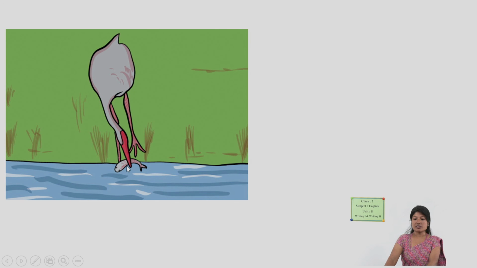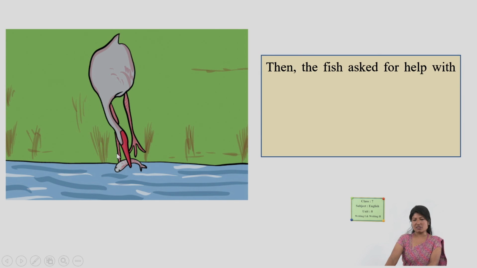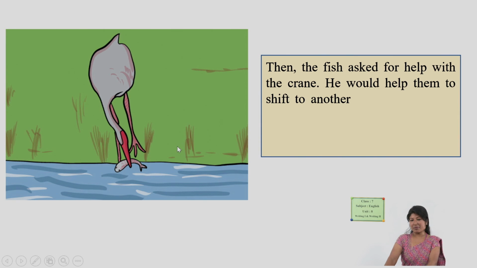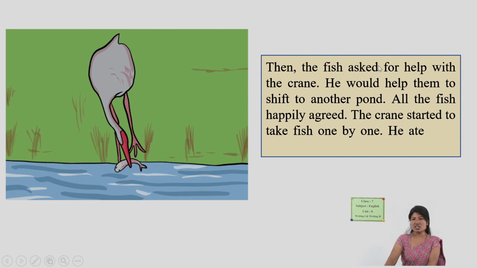Next picture, look at what's going on. Crane caught the fish, maybe not catching, but helping as per his promise. Then the fish asked for help from the crane. He would help them to shift to another pond. All the fish happily agreed. The crane started to take fish one by one. He ate them all up.